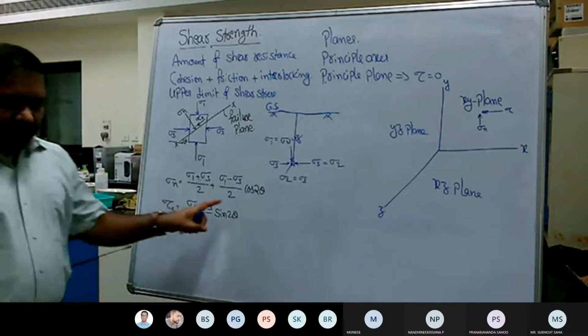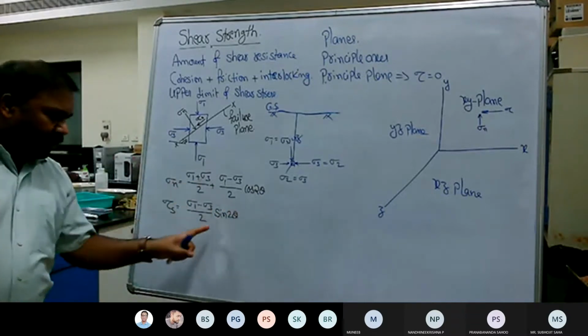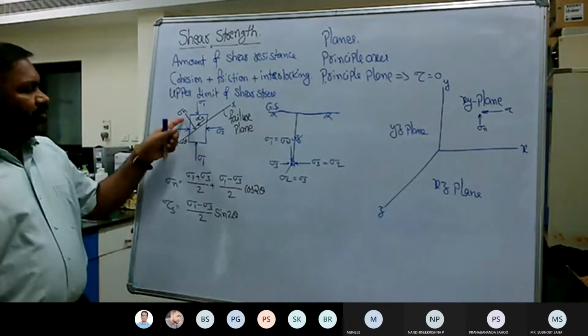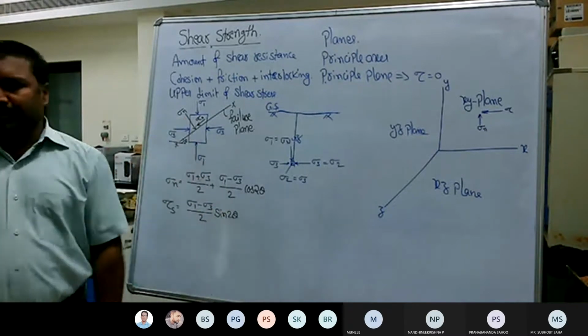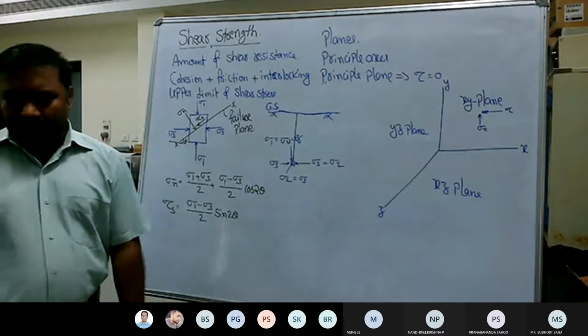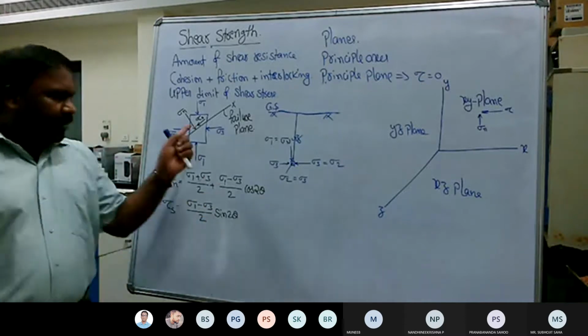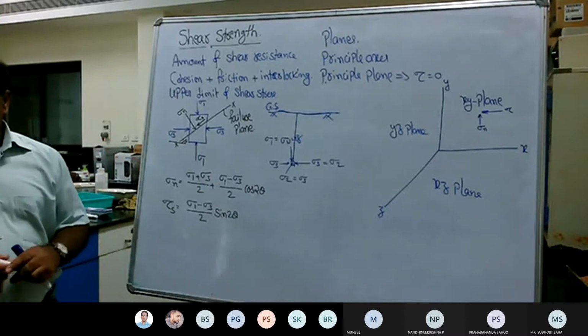Okay, so now did you understand? For this particular combination of sigma 1 and sigma 3, there is a development of maximum normal stress and maximum shear stress. Now let us try to understand how to derive these two equations. Anybody able to do it?